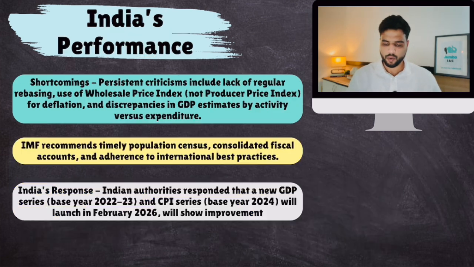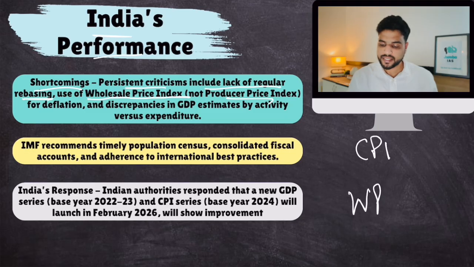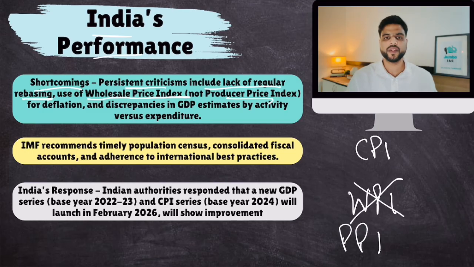Now, how has been India's performance? Like we discussed, the shortcomings. Persistent criticisms include lack of regular rebasing, updating base year, use of WPI instead of PPI. In India, we calculate inflation in 2 formats: consumer price index for retail inflation, wholesale price index for wholesale inflation. We are trying to replace WPI with producer price index, inflation at the producer level, not consumer level.